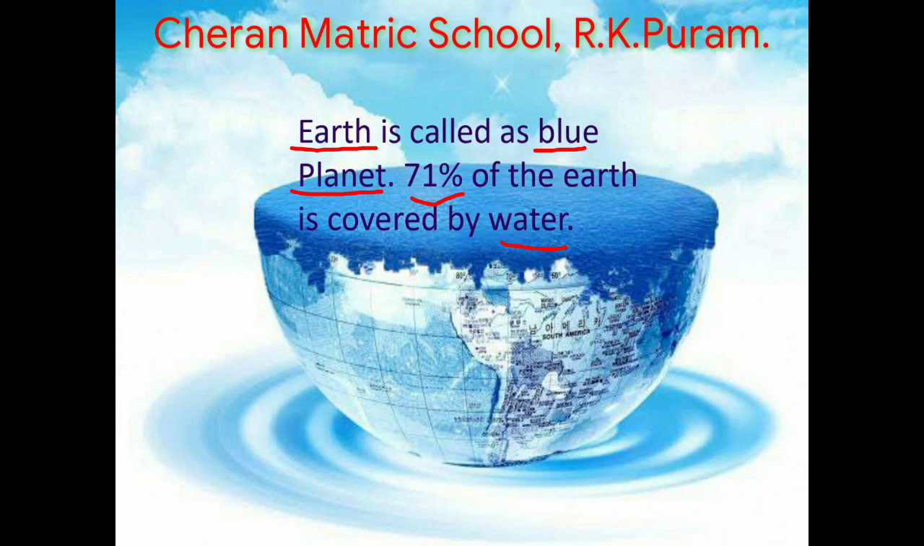Next, the Earth is called a blue planet. 71% of Earth is covered by water. All the water bodies reflect the color of the sky, isn't it? So the earth looks blue in color, so it is also known as the blue planet.